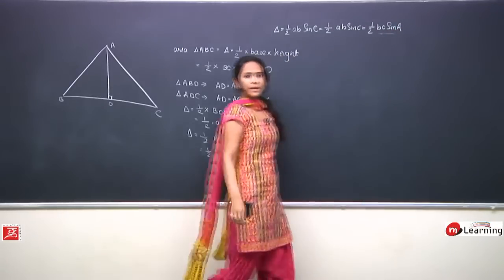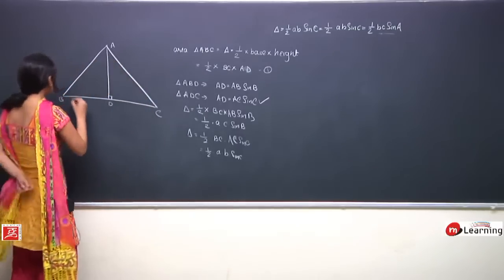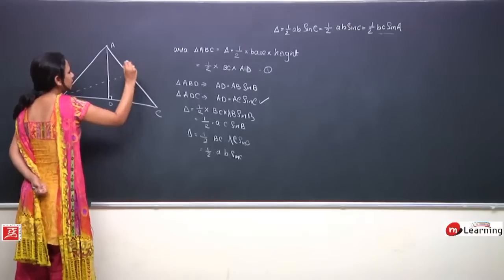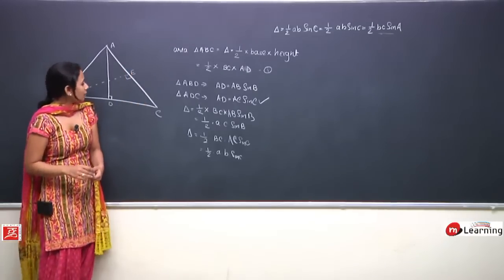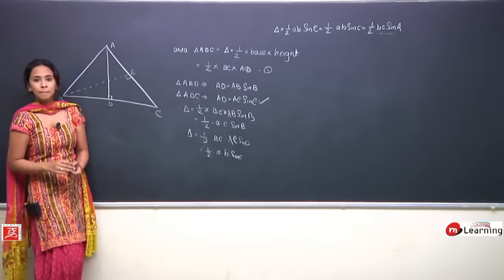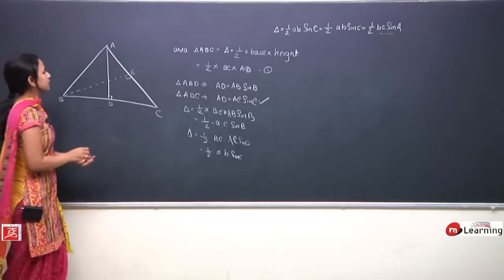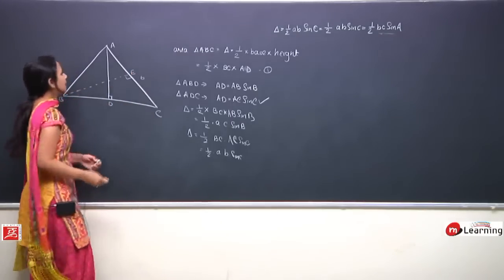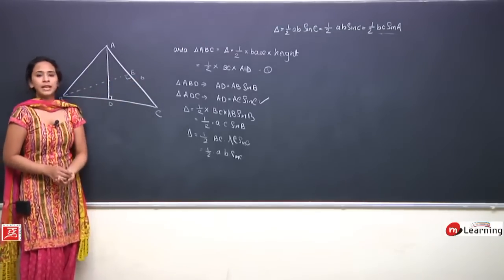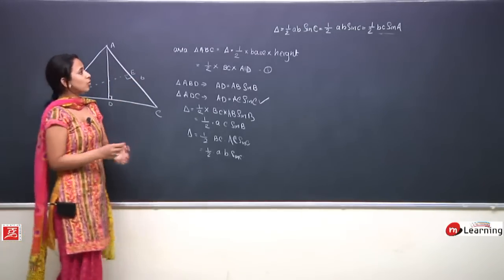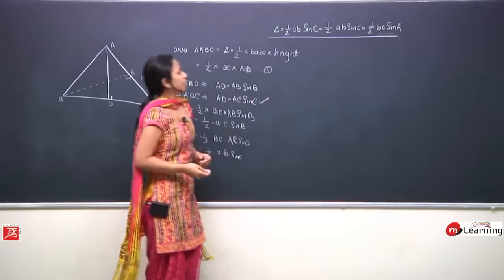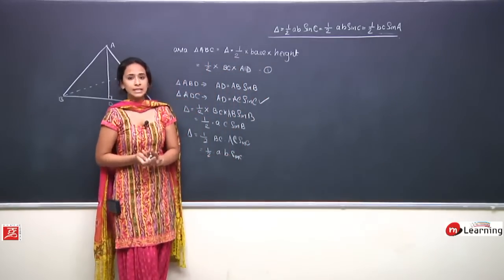Either you can write this by symmetry or you can easily prove it here. If I drop a perpendicular from B here, let us say E, the area of the triangle would be half AC into BE. AC is B, so it would be half B into BE. And if I write BE as C sin A, I get area of the triangle as half BC sin A. Very true. So this is how we relate area of a triangle. It is 1 by 2 AB sin C.